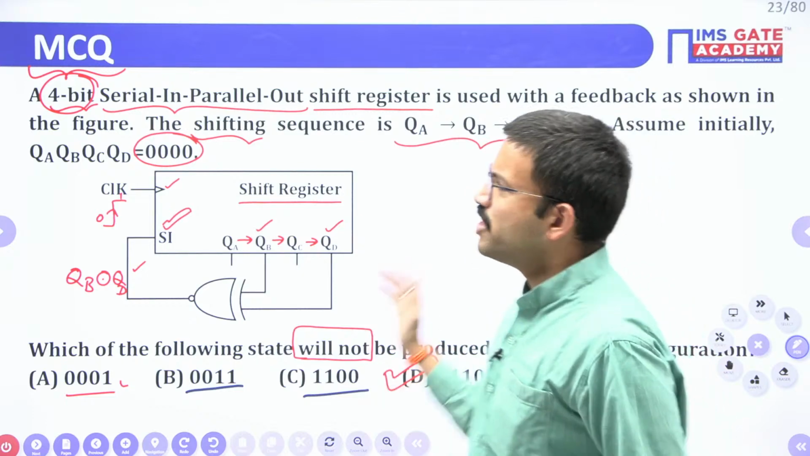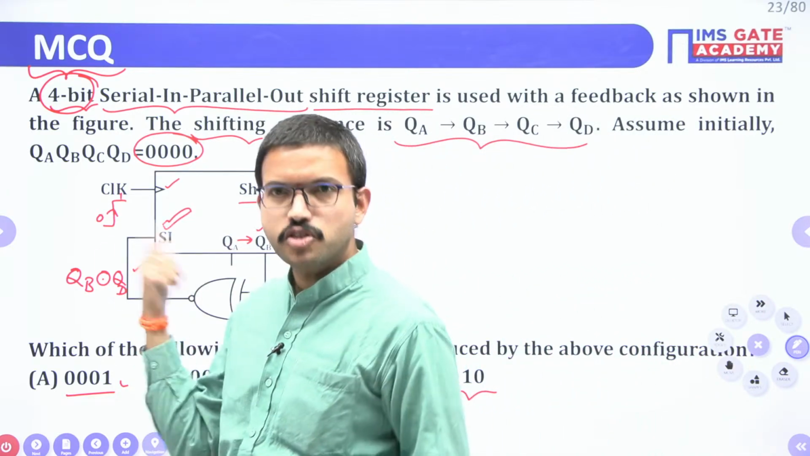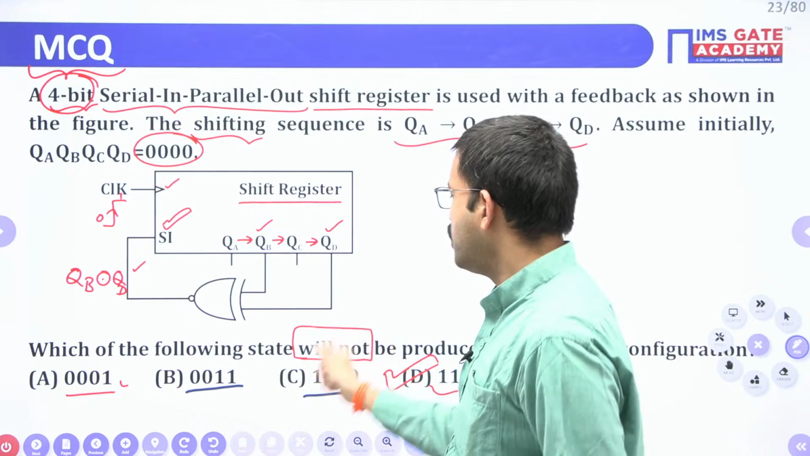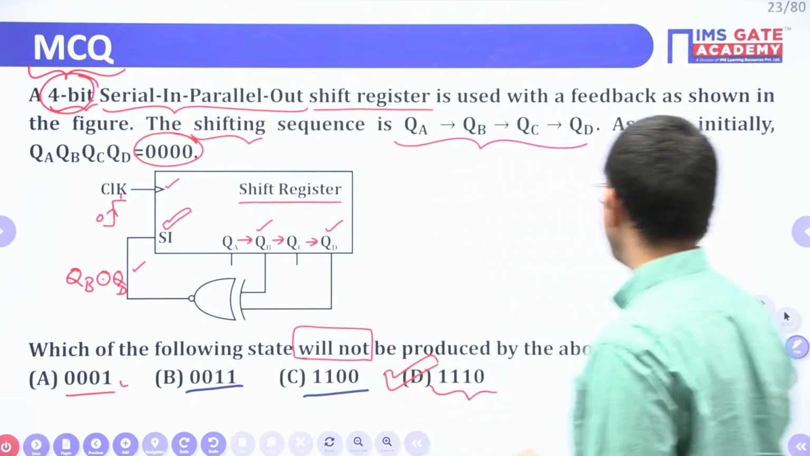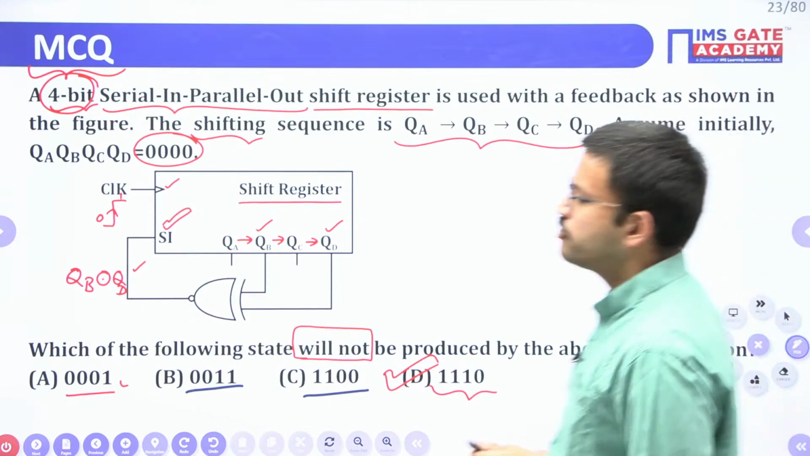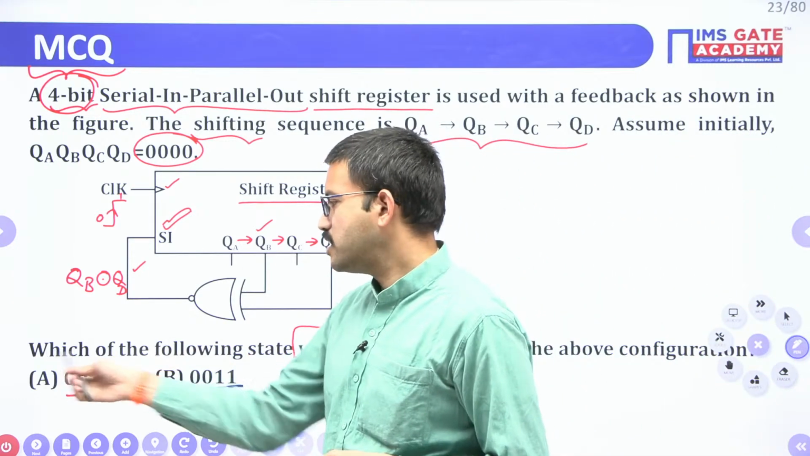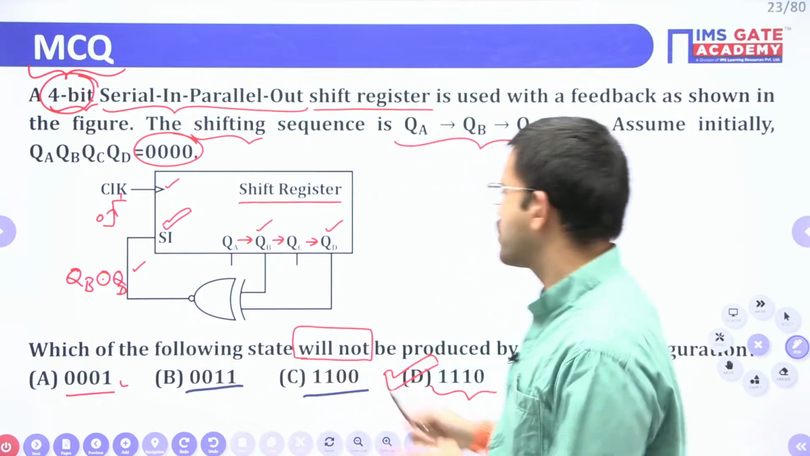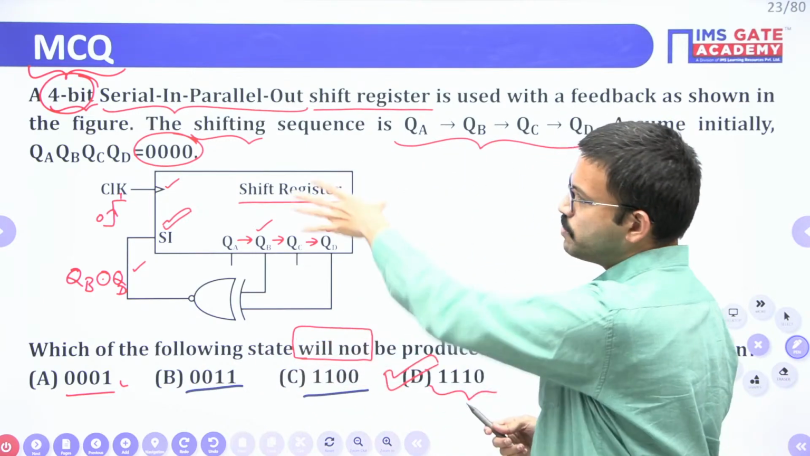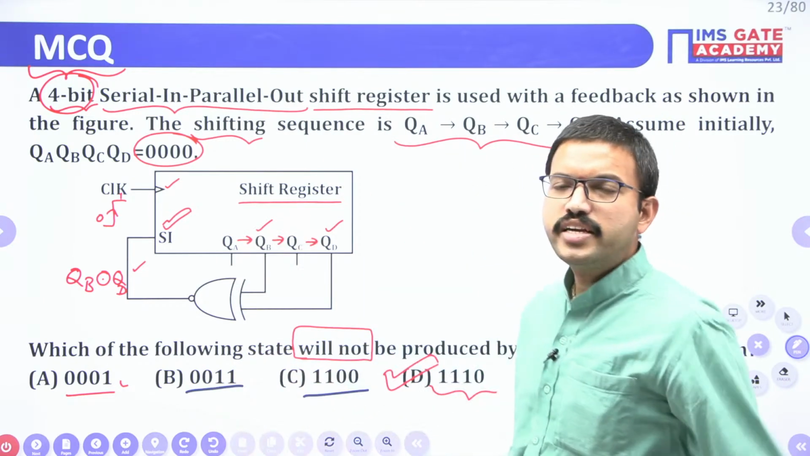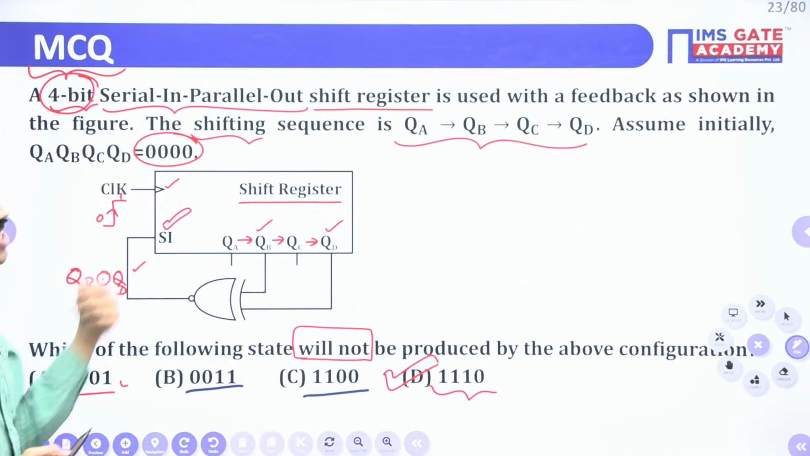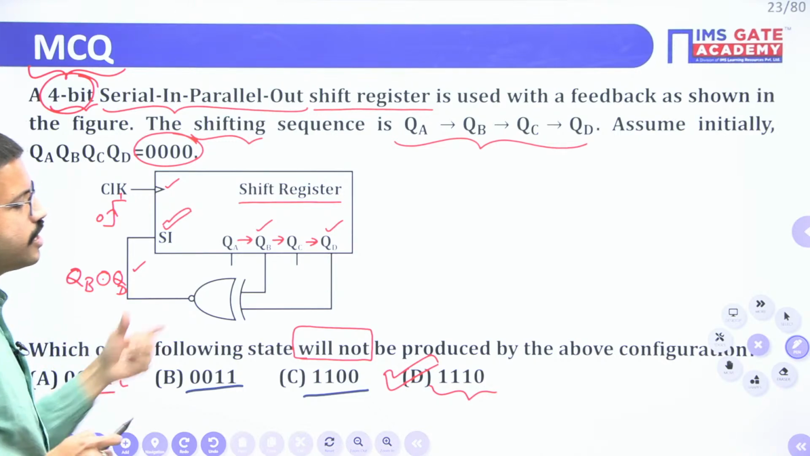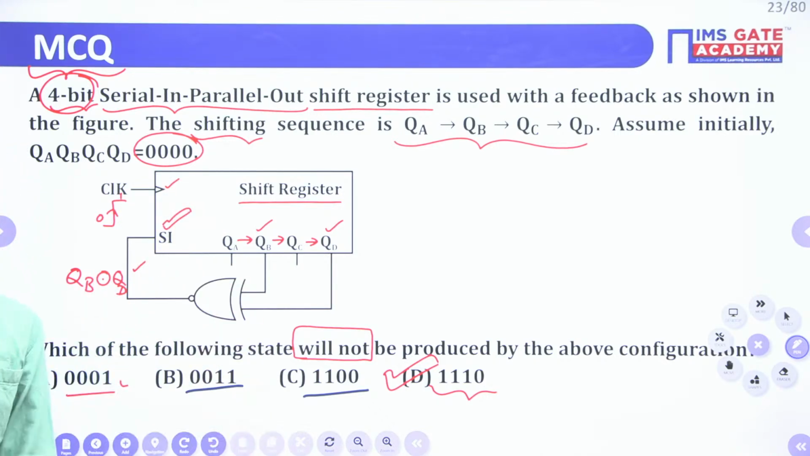Suppose if they want, they can make the same question as MSQ. Instead of will not, if they mention which of the following states will be produced by the above configuration. Here the question will be like this: identify the states which are produced by this particular configuration. In that case, which options you will choose? Instead of MCQ, if they ask MSQ, and here the question is identify the states which are produced by the above configuration.